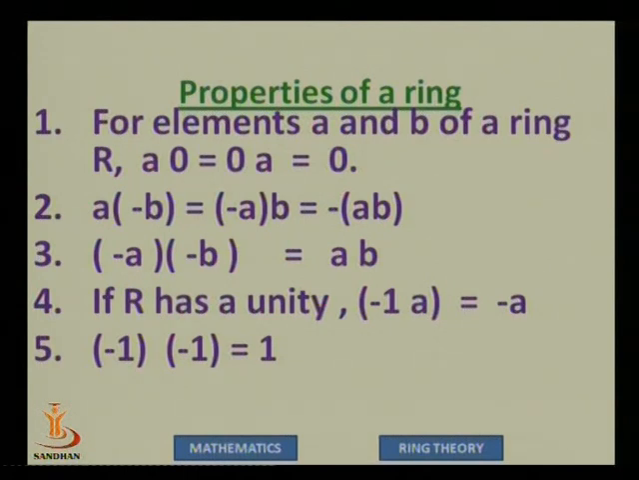Next, if R has a unity element 1, then minus 1 into a will be the same as minus a. And finally, the fifth property is so obvious looking, but we need to remember that we are referring to ring theory now. So minus 1 into minus 1 is 1. So the additive inverse of the multiplicative identity, multiplied with the same, will give you the multiplicative identity.